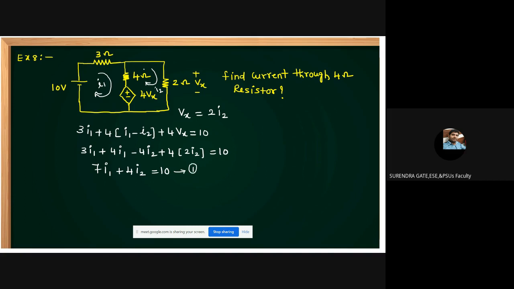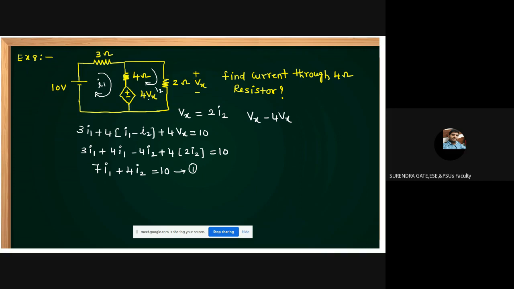Then apply the loop equation in the second loop, loop 2. Vx you already know. Vx minus 4Vx. Moving in this loop 2, entering at the negative terminal, take negative. Or you can go negative to positive, take positive. Any one method you follow. Entering at the positive terminal, take positive; entering at the negative terminal, take negative.